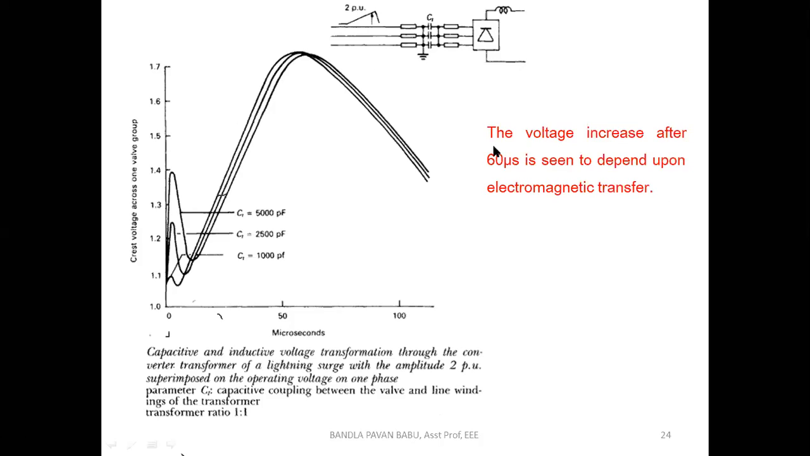Here you can see the voltage increase after 60 microseconds is seen to be depending upon the electromagnetic transfer. After 60 microseconds, it starts releasing the energy. So that means this sudden rise can be avoided with the help of the capacitors which are connected to the valve side. This is one of the best examples here. The referred value is 1.0 per unit, but it has been exceeded up to 2 per unit. But our system is protected by using these capacitors.